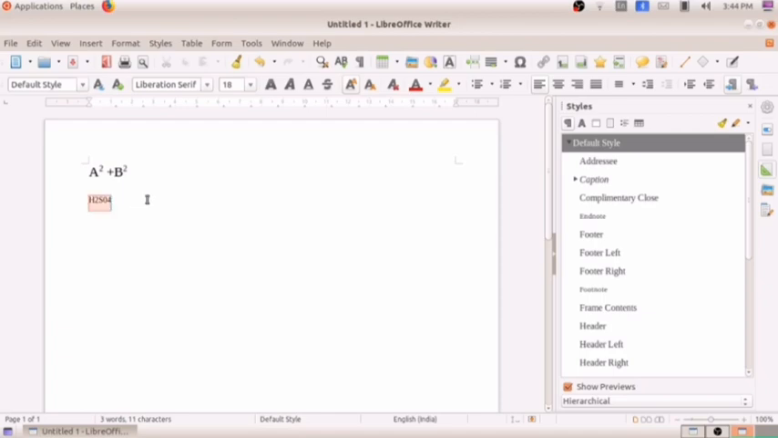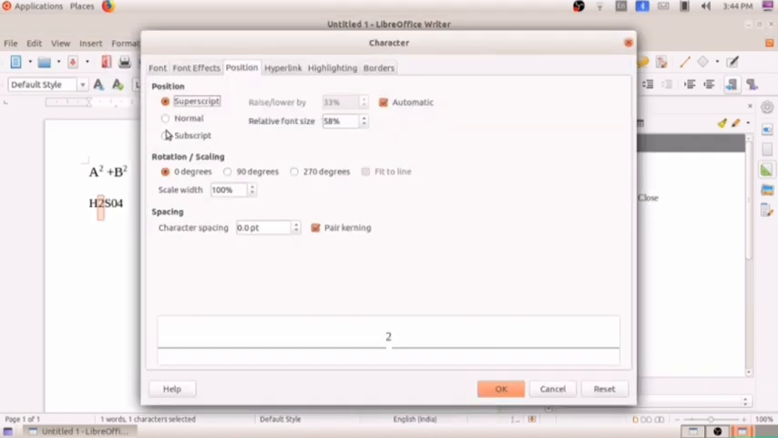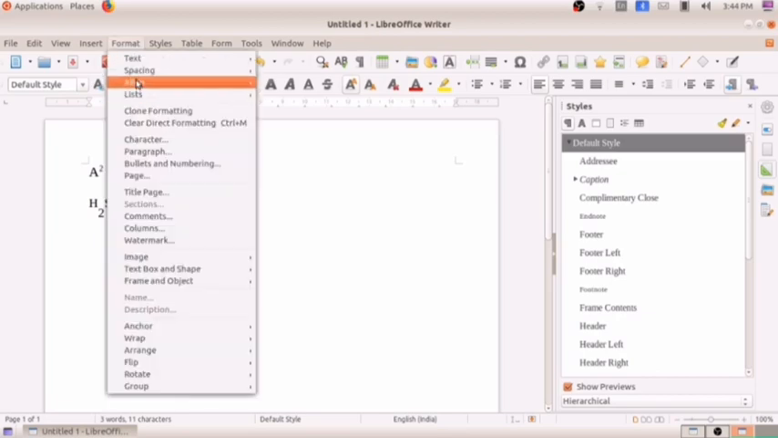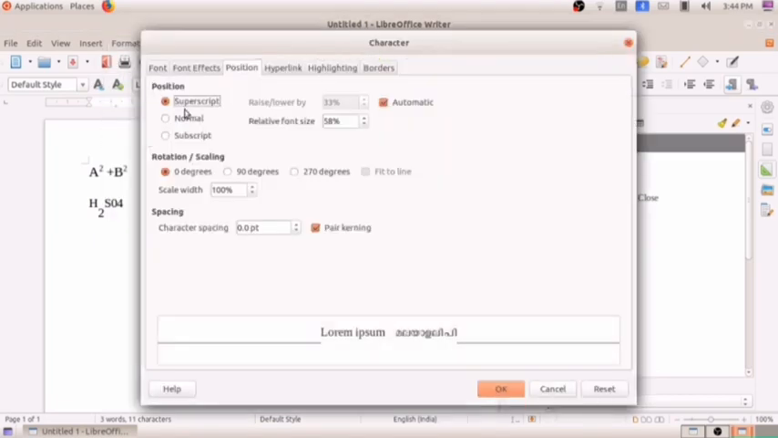I am increasing the size over here from 18 to this much. After that I am clicking the 2, and I selected the 2. Go to format, again click on Character. After that click on subscript. Okay, click on subscript, click on OK. So now you can see the position of the 2 changes. Okay, again go to format, character, and in the same way make it normal.